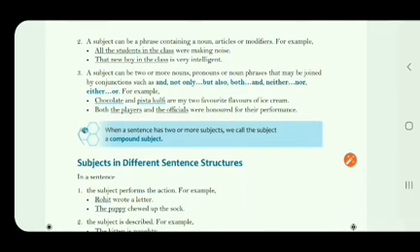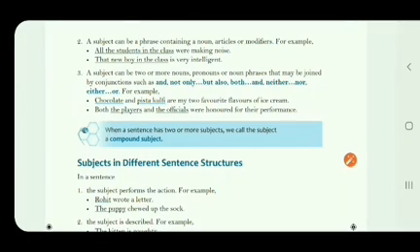Now the second thing about the subject is that a subject can be a phrase containing a noun, articles or modifiers. It is not necessary that a subject be of only one word. Sometimes it can be a phrase also, right? For example, all the students in the class were making noise. In this sentence, we are talking about all the students that were present in the class.